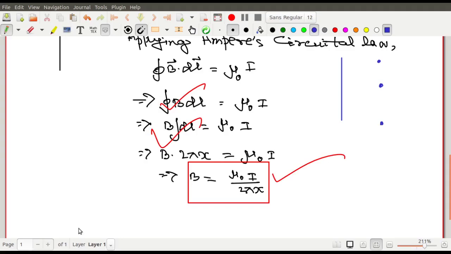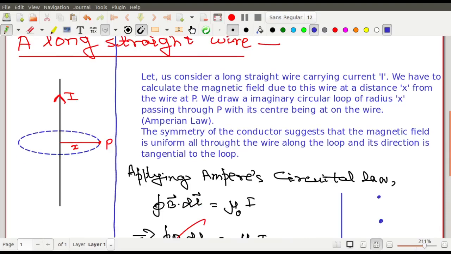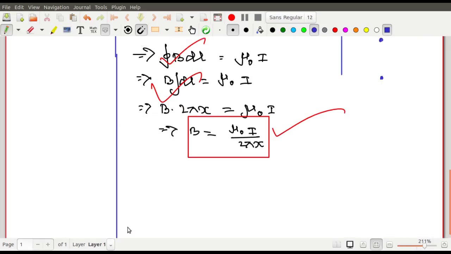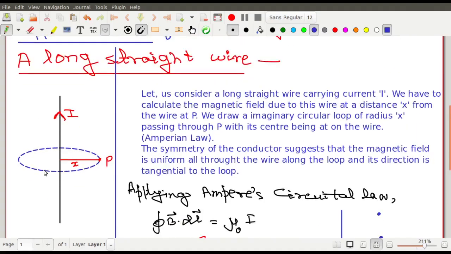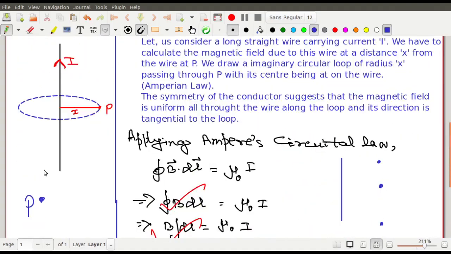But if I say the wire is of infinite extent, suppose I draw it like this, I draw the wire of infinite extent. Wire is of infinite extent, I drew it like this. And now how much can you see? You can see only this much portion. Now you consider the point P. You cannot see the upward and downward parts, there is wire in the upward direction, there is wire in the downward direction, but you cannot see them.